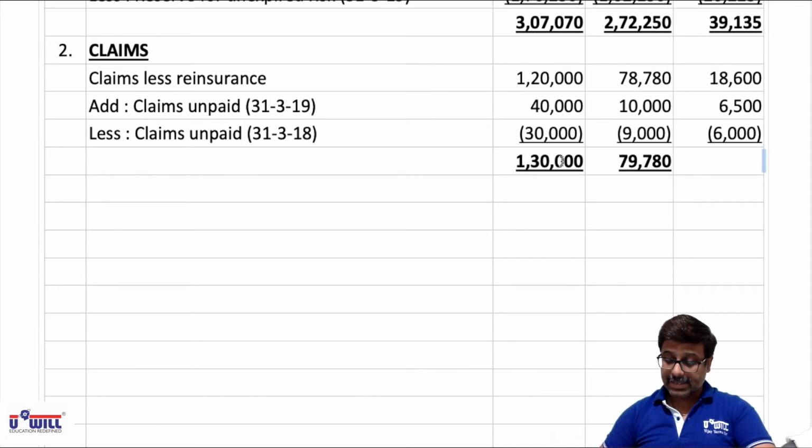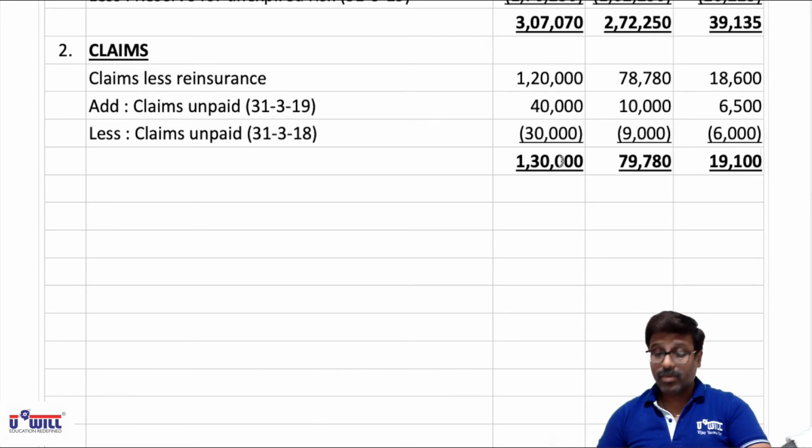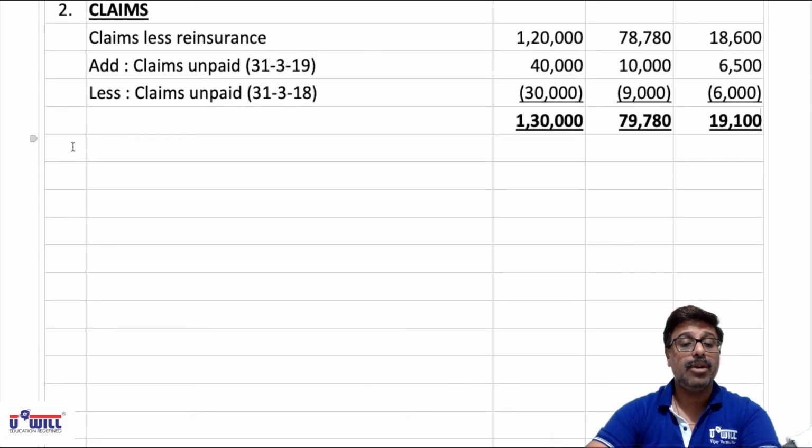Then 18,600 plus 6,500 minus 6,000, that is 19,100. Okay, so 1,30,000, then 79,780 and 19,100 is the final amount that will come in revenue account.